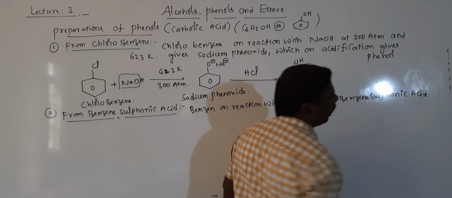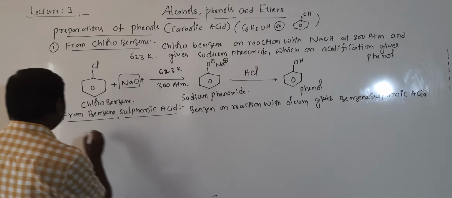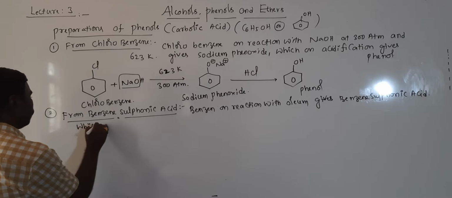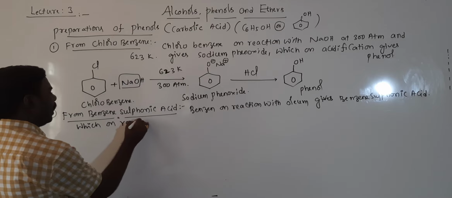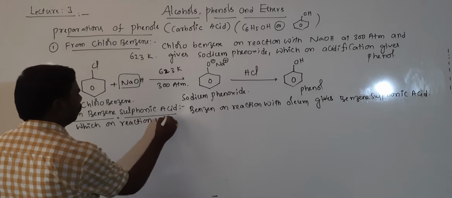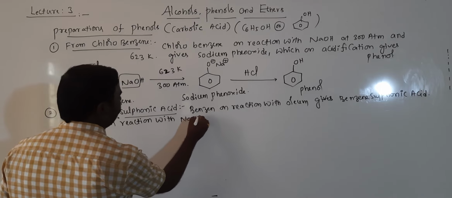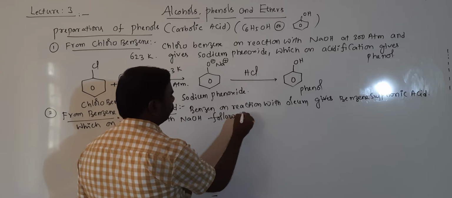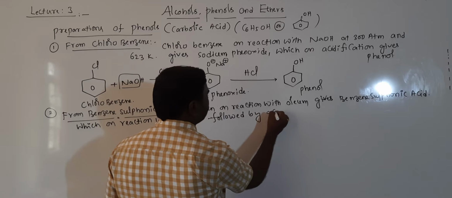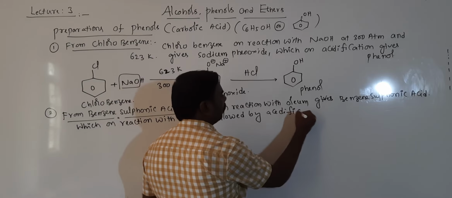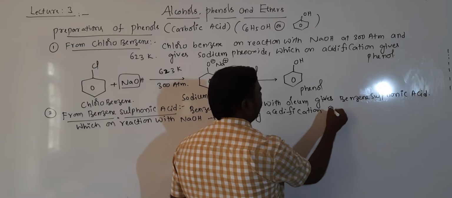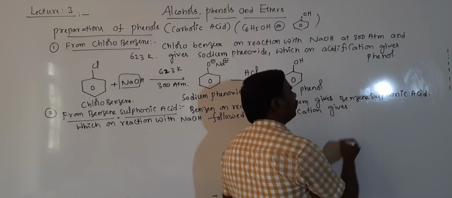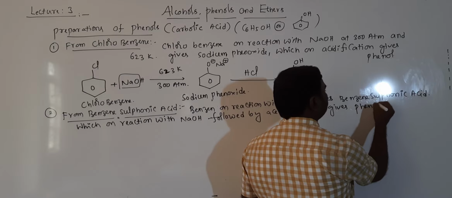Benzene sulfonic acid, which on reaction with sodium hydroxide followed by acidification gives phenol.